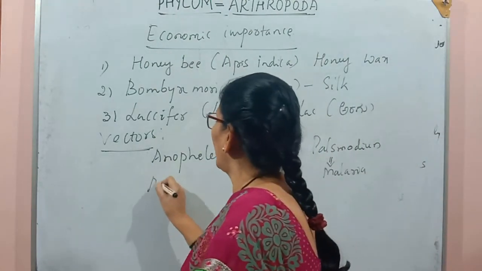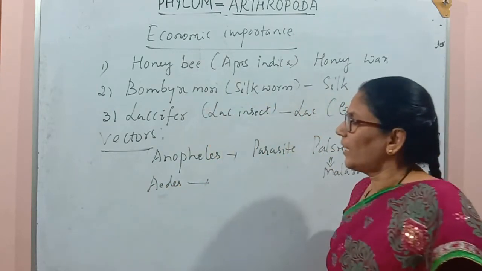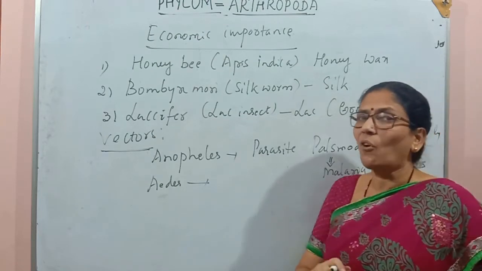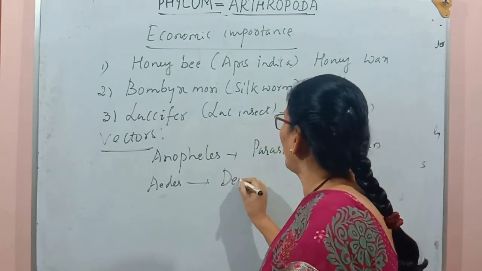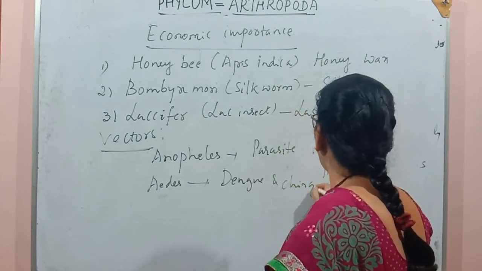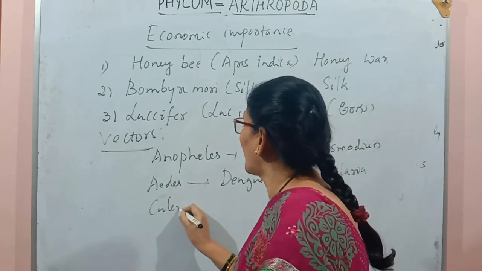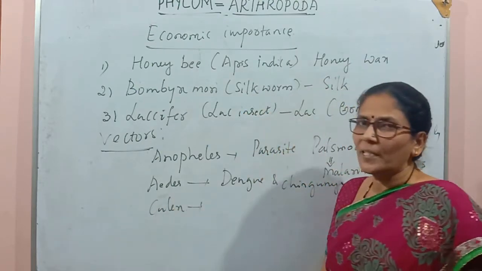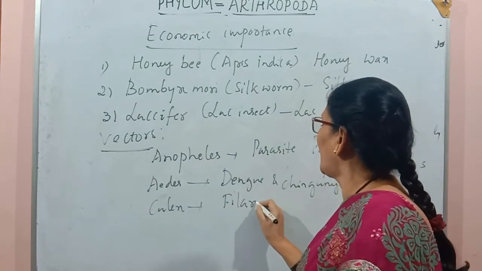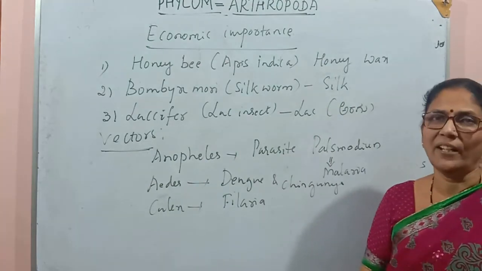Another one is Aedes. This Aedes transmits parasites that cause dengue and chikungunya. Another insect is Culex, which transmits the parasites that cause the filaria disease, or elephantiasis.